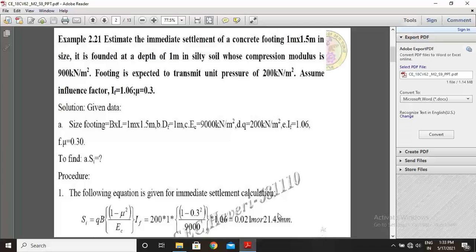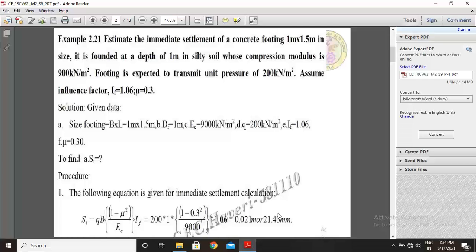Estimate the immediate settlement of a concrete footing 1 meter into 1.5 meter in size. It is founded at a depth of 1 meter in silty soil whose compression modulus is 900 kN per meter square. Footing is expected to transmit unit pressure of 200 kN per meter square.